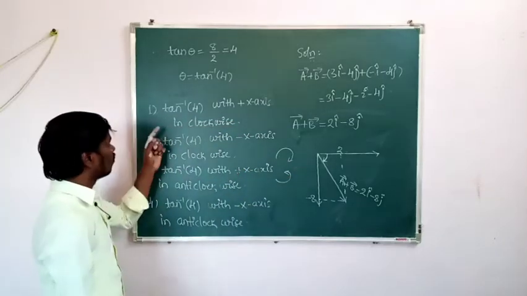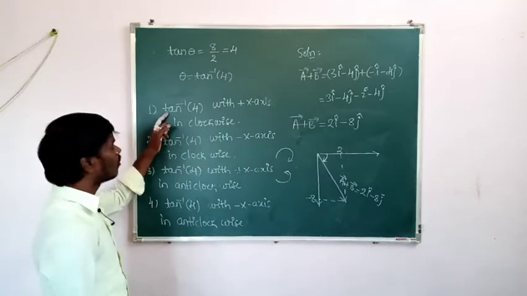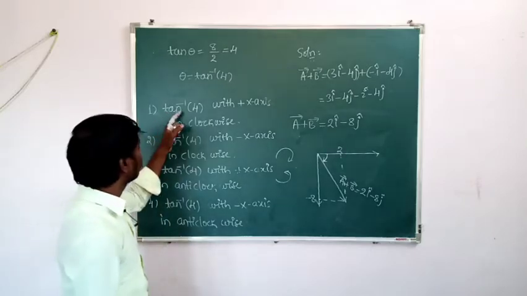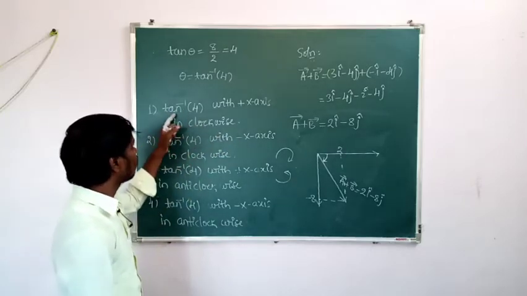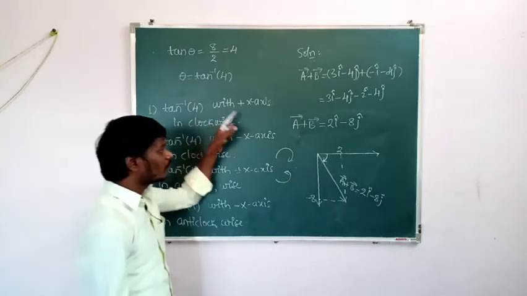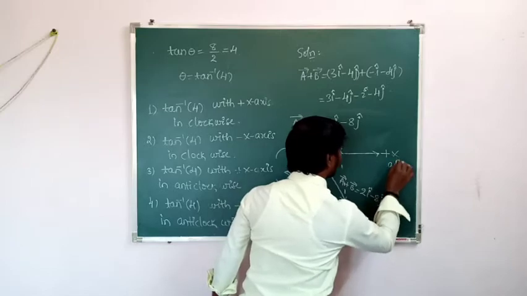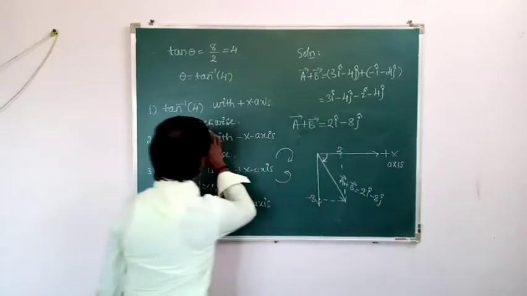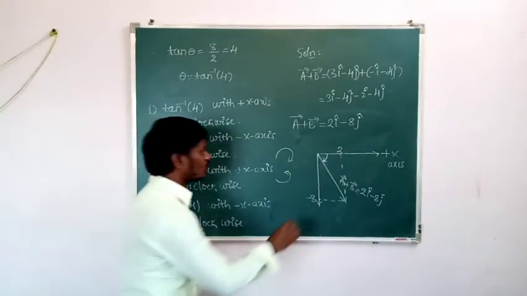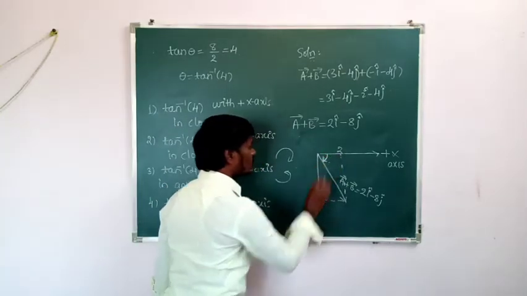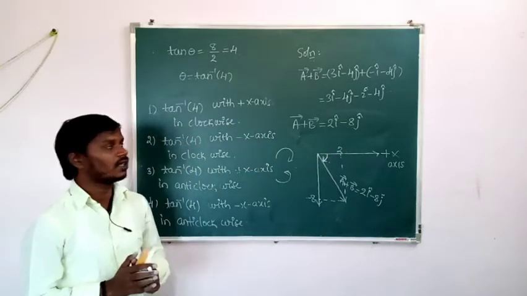Then which is the correct option? The first one is the correct option here. So the direction of vector A plus vector B is tan inverse of 4 with the positive x-axis, in the clockwise direction. So this is the solution of the third question.